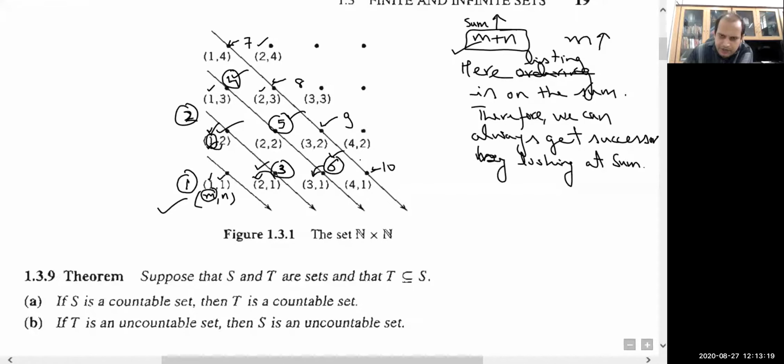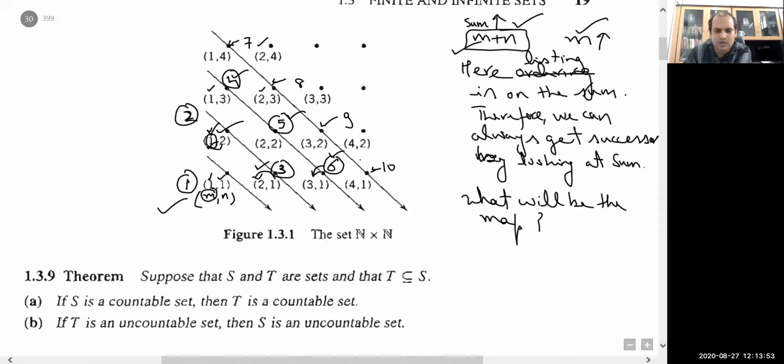Yes, sir. With the value of the sum m plus n increasing, and n increasing. So this is one of the methods. Now the question is, what will be the map? Most people will say, sir, you told me that there exists at least one bijective map, so how do we show that it exists? However, this proof is complete, but the second approach is what map we will choose.